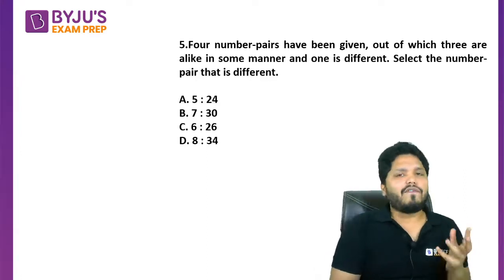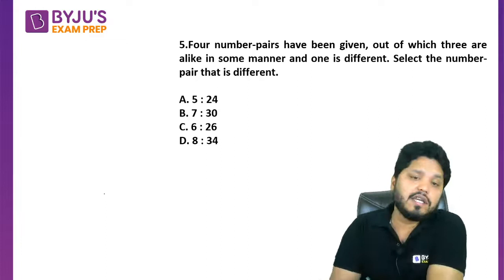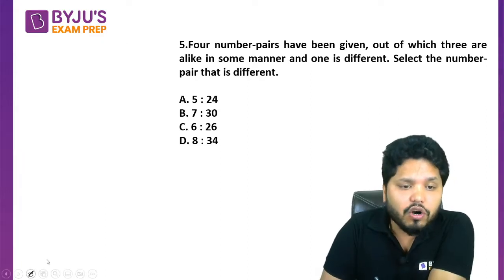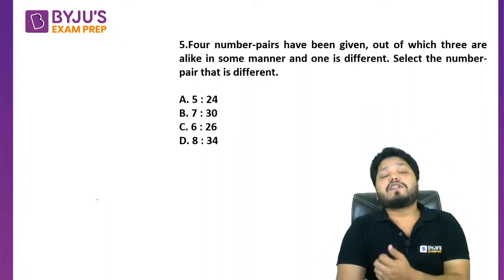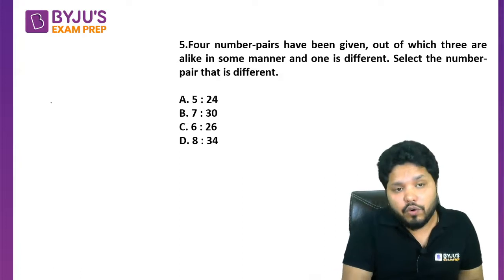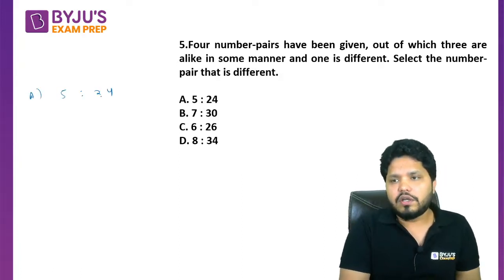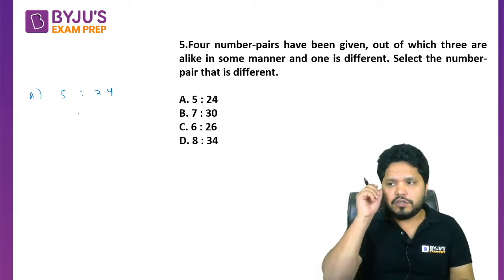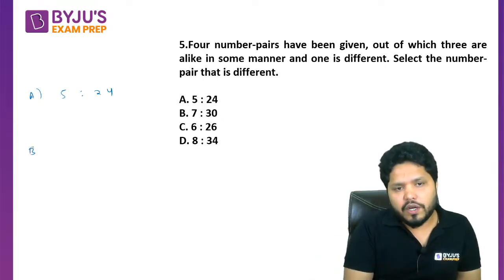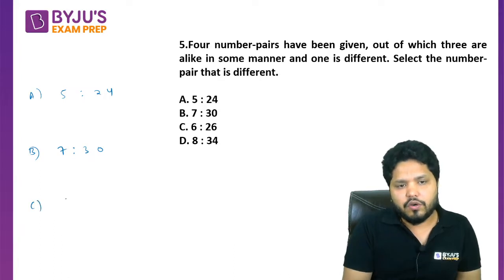Once again, you have to identify what pattern is there and you have to choose the odd one out. Odd one out means whichever is not following the pattern. So if you look at A option here, 5:24, right? That is the first option. B option, if you look at it, that is 7:30. C option is going to be 6:26, and the D option here is going to be 8:34.